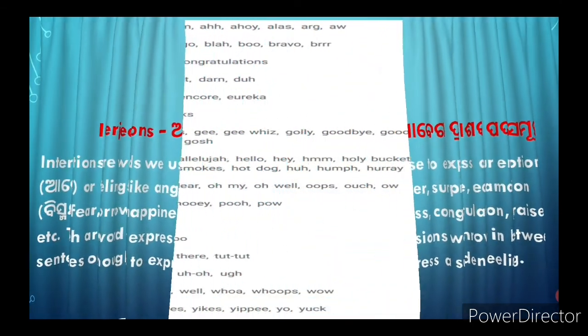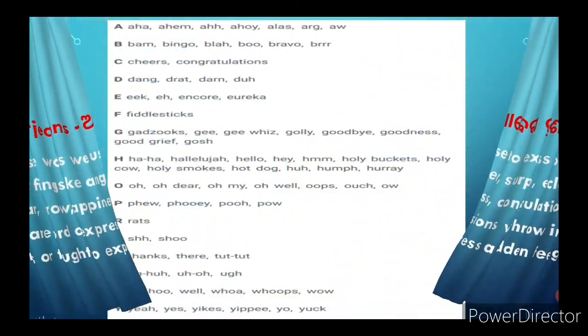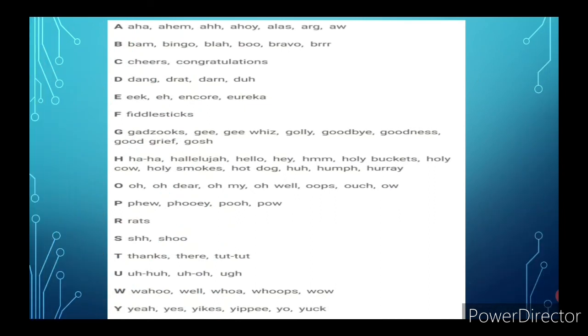So these were the interjections: ah, hey, alas, ego. These are the interjections that are generally used in English to express our emotions and feelings in between sentences, in between conversation.